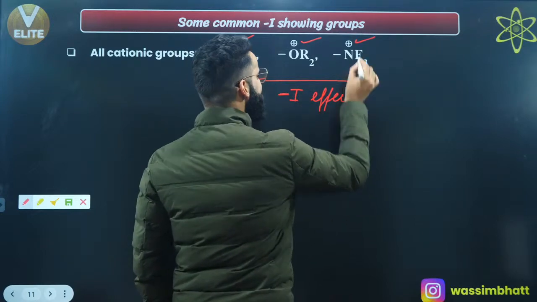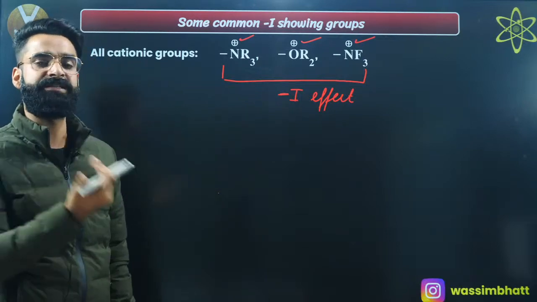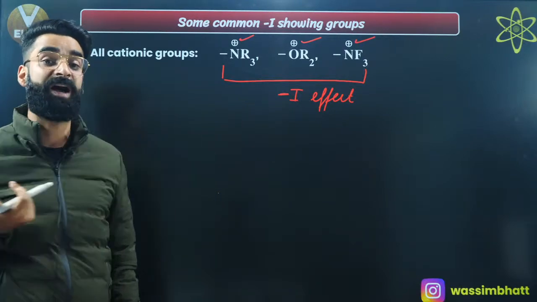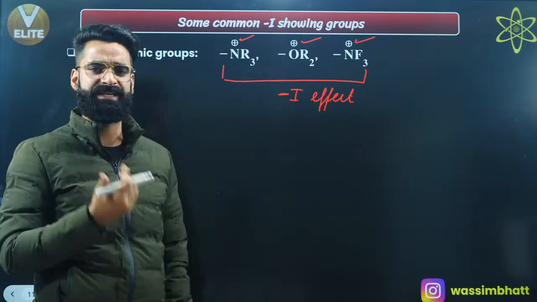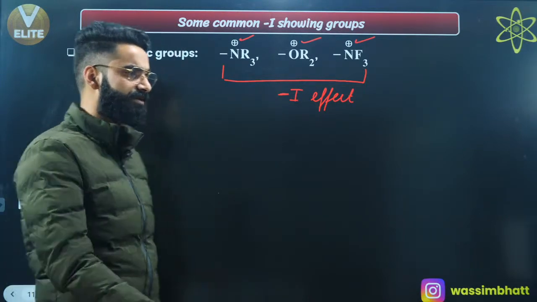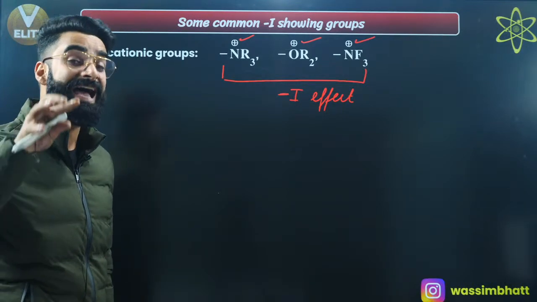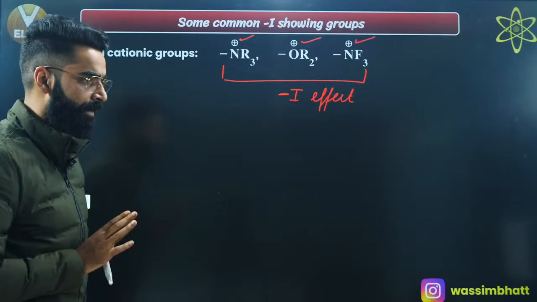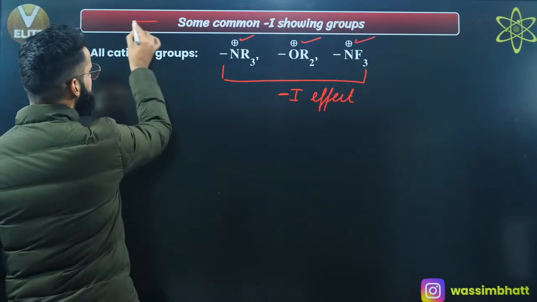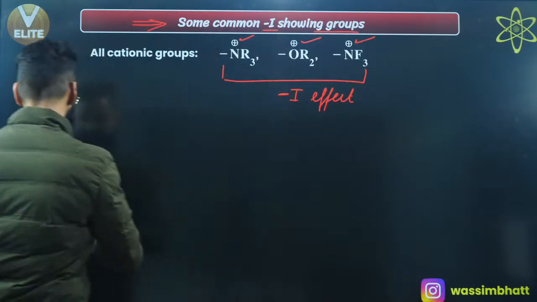That means whenever these groups are attached to the carbon chain, they are going to pull the sigma electron density towards itself from the carbon chain. And any group which pulls the sigma electron density from the carbon chain towards itself always shows the minus I effect, right? So any group carrying the positive charge, that means the cationic group, always shows the minus I effect, right?